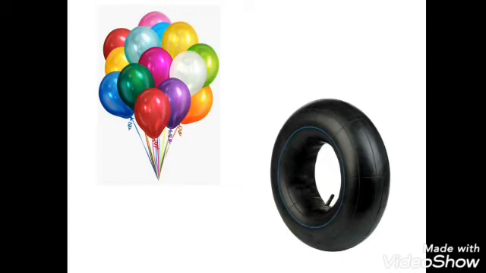Yes, students, these are all about how the particles are arranged in different matters such as solids, liquids and gases. Now let us move to the next concept, that is solids, liquids and gases in water. What does it mean? Here we are going to learn how solids, liquids and gases are dissolved in water.